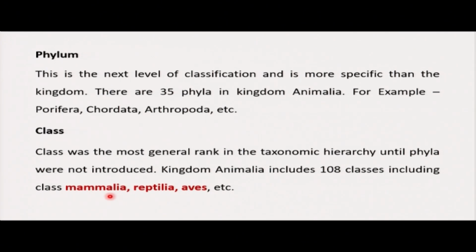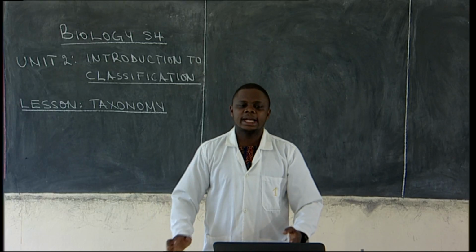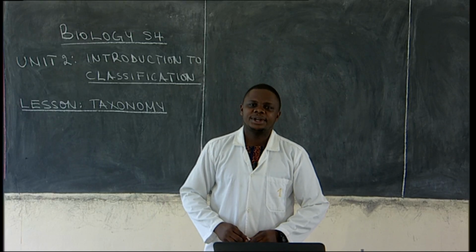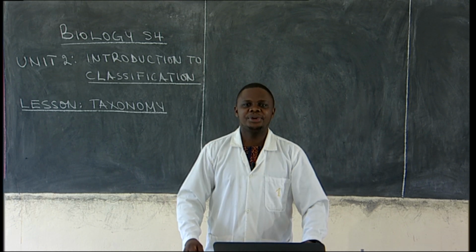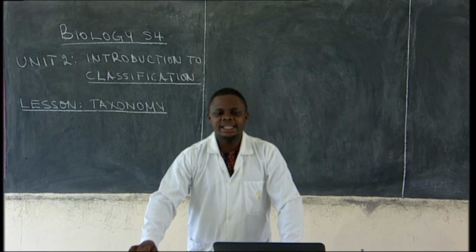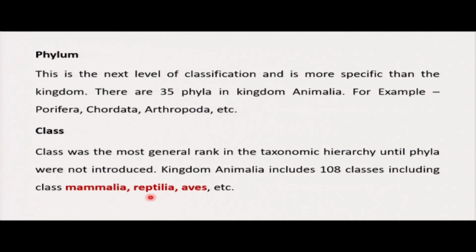When we say Mammalia, this is the class of mammals. Do you know mammals? This is where humans belong. And then Reptilia, this one is a class of reptiles, these ones which crawl on land. And then Aves, this one includes birds. Actually, this comes from a Latin word, and it means birds.